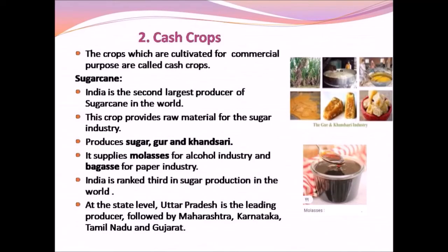The sugar industries supply molasses for alcohol industries and bagasse for paper industry. Molasses is the boiled juice of the sugarcane and bagasse is the residue left out of the sugarcane. India ranks third in sugar production in the world after Cuba and Brazil. In India, Uttar Pradesh is the leading producer of sugarcane, followed by Maharashtra, Karnataka, Tamil Nadu, and Gujarat.